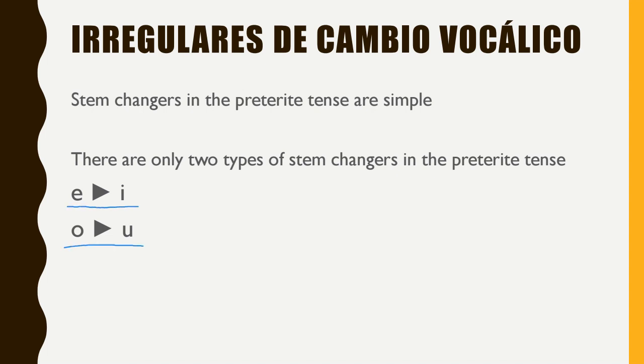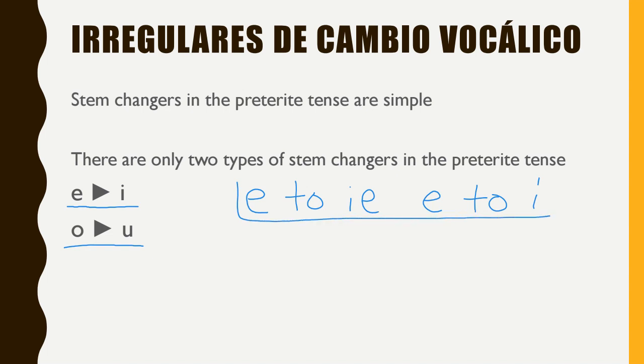Remember, though, that in the present tense, we can go E to IE, or we can also go E to I. So now all of the verbs that fit into those two categories, if they're in a verb that ends in an IR, they're only allowed to go from an E to an I, okay?